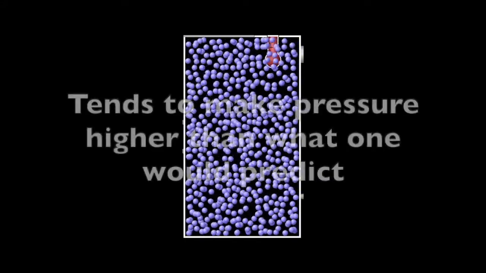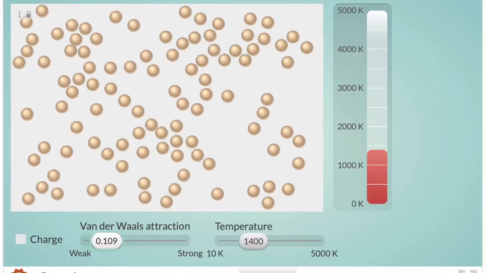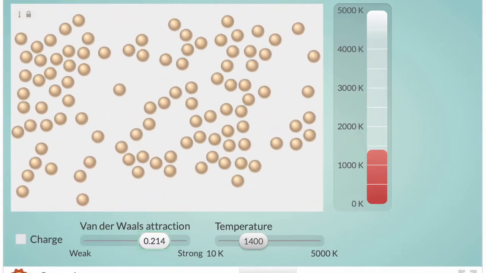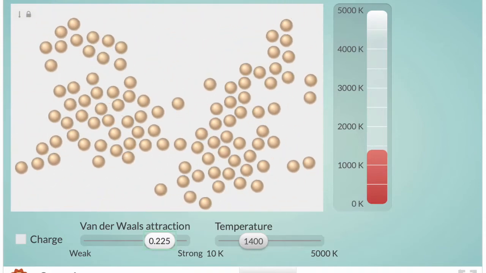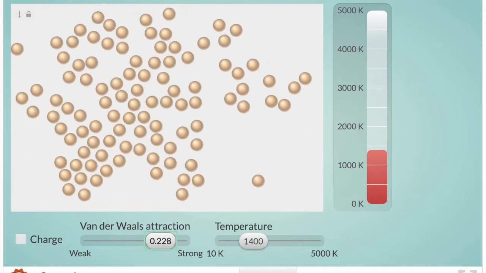Because the particles have less space, they're going to bounce off the walls more frequently and with more vigor. And this tends to make the pressure higher than one would predict based on the ideal gas law. However, depending on the molecule, there may also be intermolecular forces that make the molecules attract each other, and this could result in a lower pressure than predicted, because when molecules attract each other, they might slow each other down, and fewer molecules are going to hit the wall.